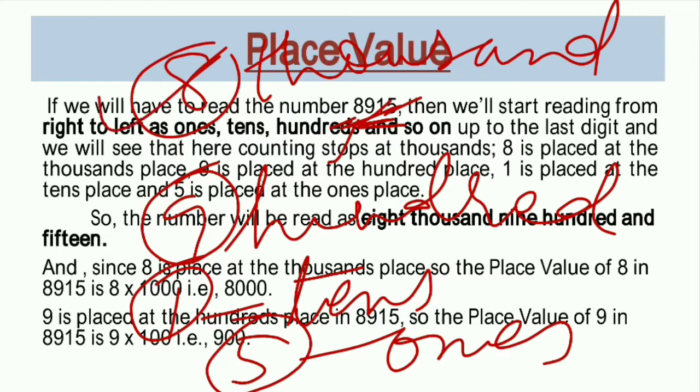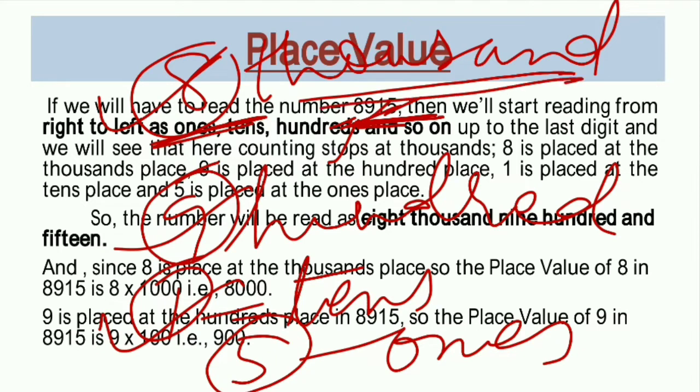Obviously the value of 8 in this number is different because its position is different. The value of 9 is different because its position is different, and the value of 1 will also be different. So according to position, what will be the value of 8 here? Since 8 is at the thousands place, obviously its value will be in thousands.